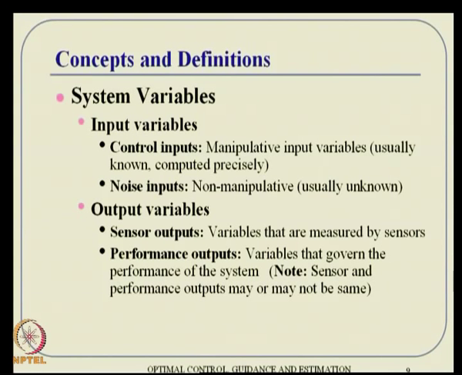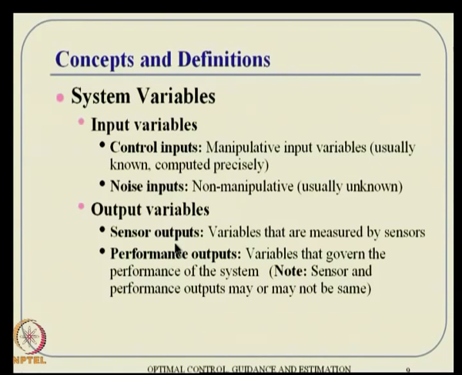For example, if you go in a car, then the road conditions will affect the car drive. That is not a control input, but that is a noise input to the system. Similarly, when an aircraft flies, there is something called atmospheric gust phenomenon, and that will disturb the vehicle motion as well. So, those are noise inputs. Usually, they are non-manipulated, not under our control, but we have to live with that. We have to handle that, and that is how the necessity of robust control comes in.